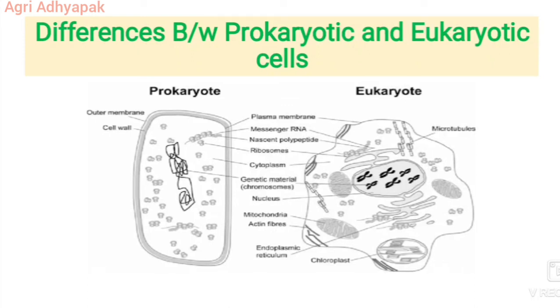Next, due to the absence of a nucleus, the prokaryotic chromosomes stay in direct contact with the cytoplasm, whereas eukaryotic chromosomes are separated from the cytoplasm by the nuclear membrane. Prokaryotic chromosomes code for few proteins only, but eukaryotic chromosomes code for a large number of proteins. The prokaryotic chromosomes are comparatively shorter, while eukaryotic chromosomes are larger, as previously discussed. The prokaryotic chromosome contains covalently closed circular DNA, but eukaryotic chromosomes contain linear DNA with two ends.